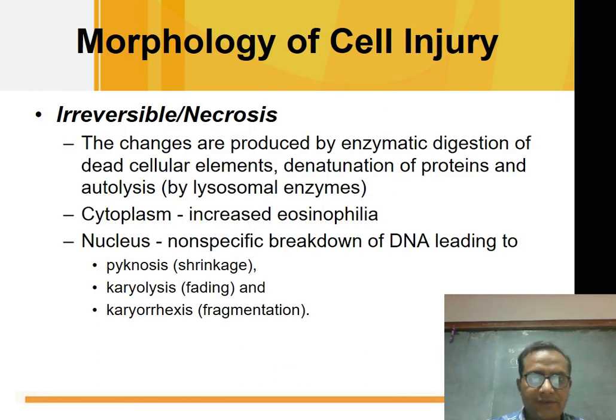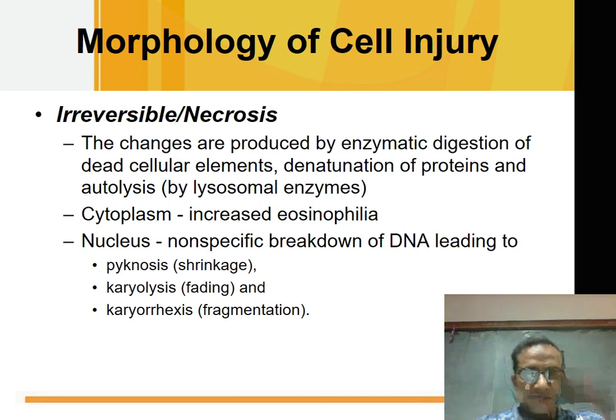Now, irreversible cell injury. The changes are produced by the enzymatic digestion of dead cellular elements, degeneration of protein, and autolysis by the lysosomal enzyme. In cytoplasm, there will be increased eosinophilia, and in nucleus, due to breakdown of the DNA, there are some changes in the nucleus.